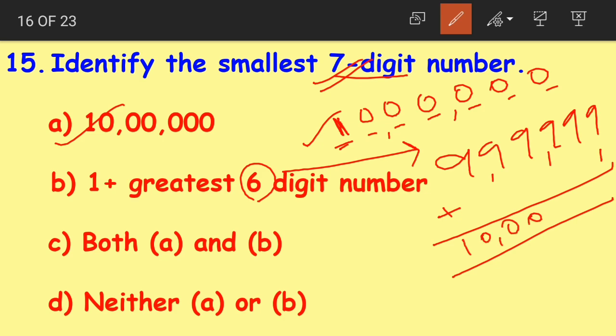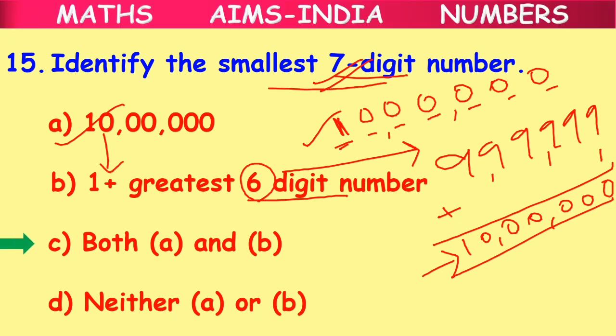Again we get 10 lakhs, which is again equal to the smallest 7-digit number. So the correct answer for this question will be option C, both A and B. Both A and B form the smallest 7-digit number. 1 plus greatest 6-digit number, or you can simply tell it as 10 lakhs.